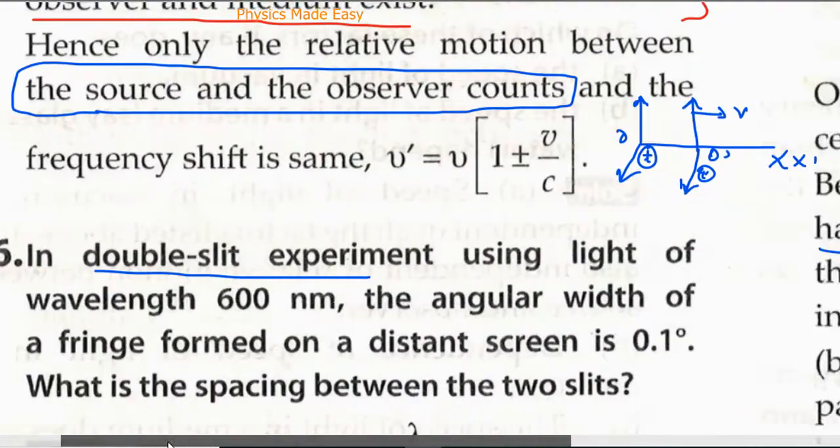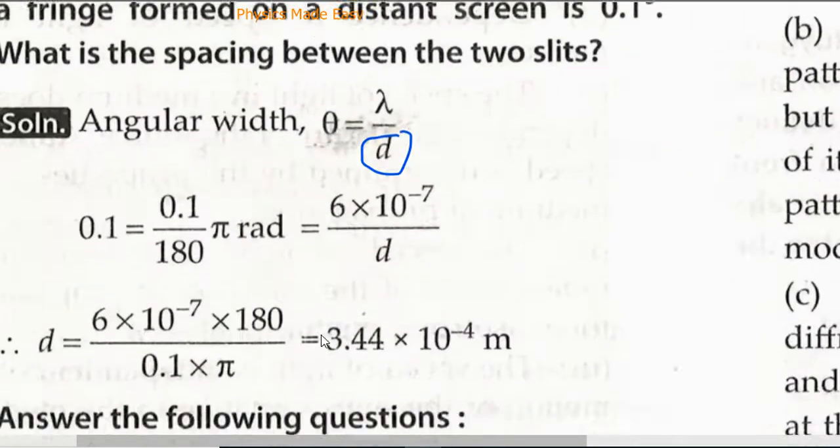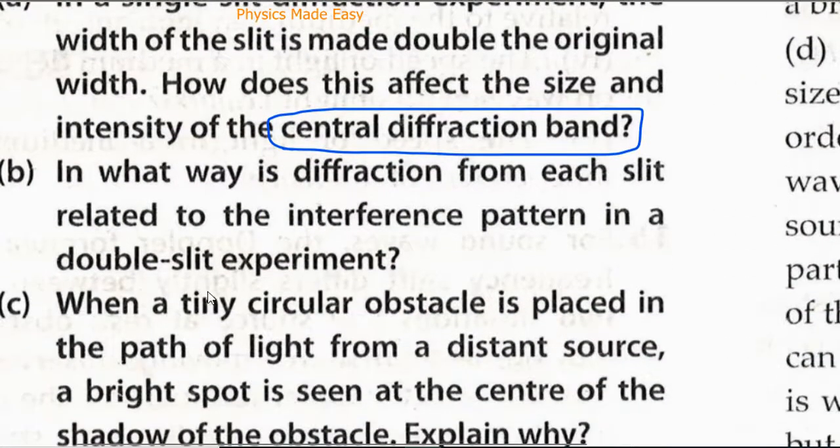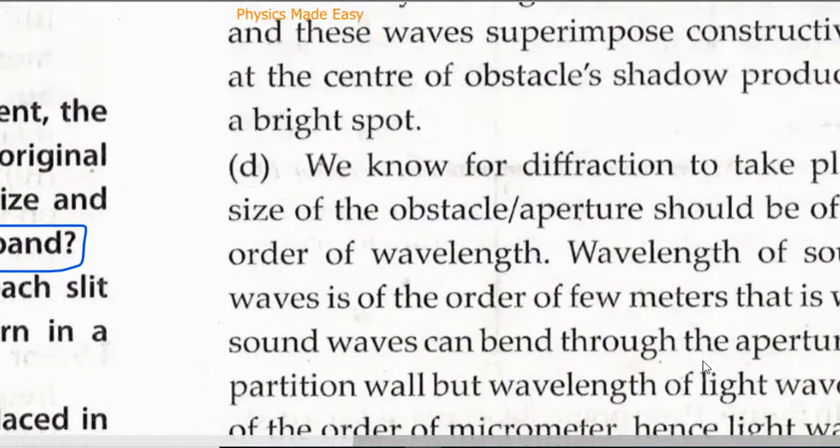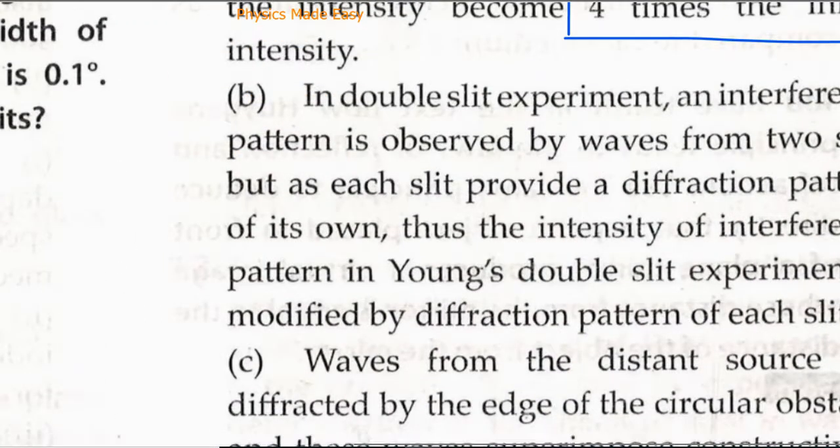Now let us take the second problem into consideration. Second part: in what ways is diffraction from each slit related to the interference pattern in the double slit experiment? So this is an important part again. In the double slit experiment, the interference pattern is observed by waves from two slits. In diffraction, they are secondary wavelets from the same slit.